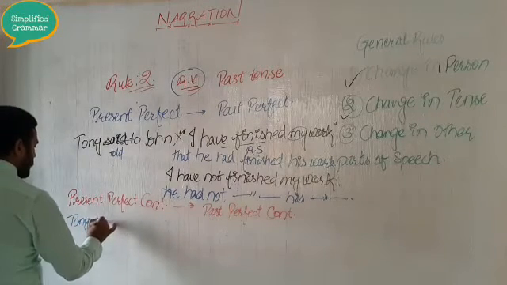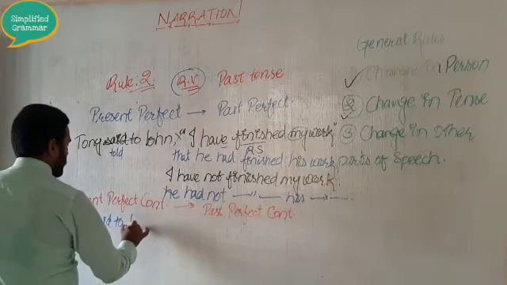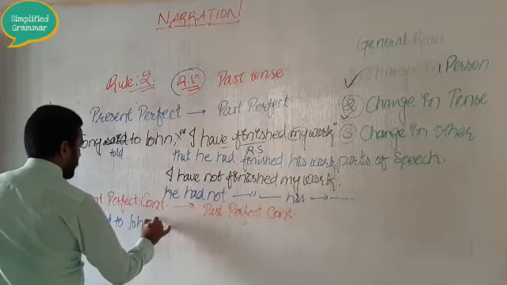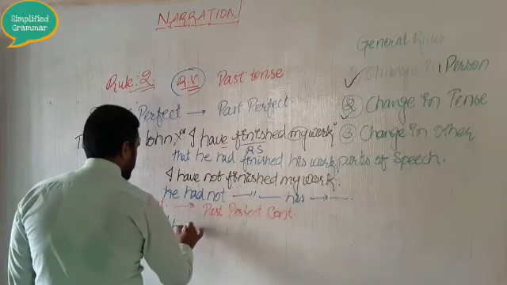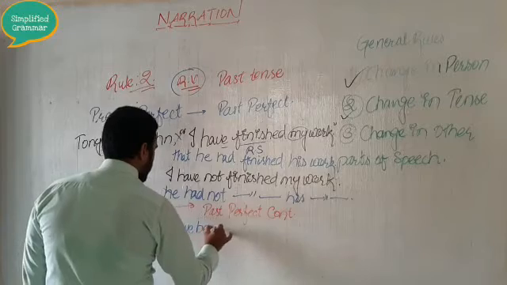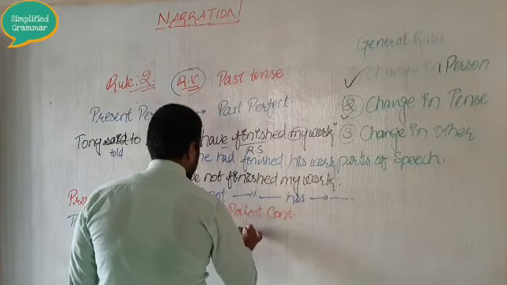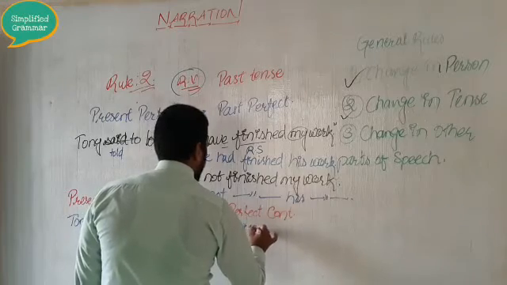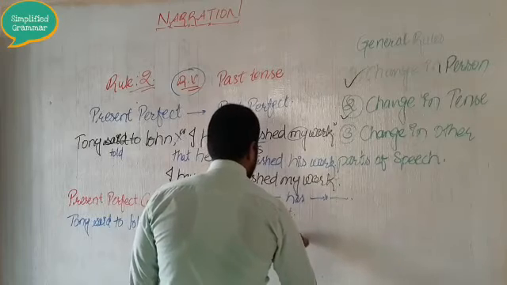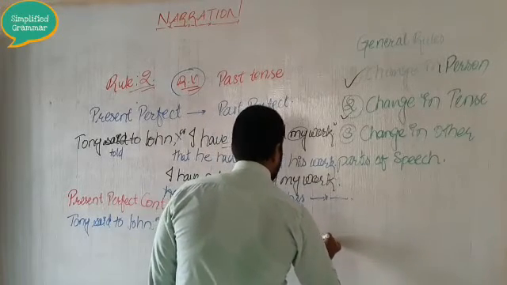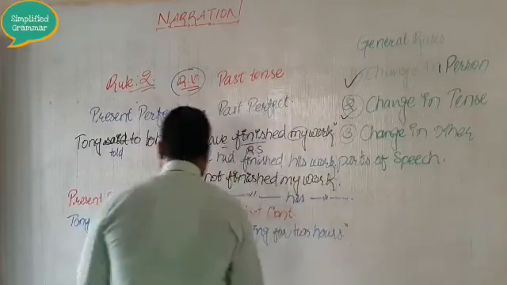Tony said to John, "I have been writing for 2 hours." Full stop, double inverted commas, close.